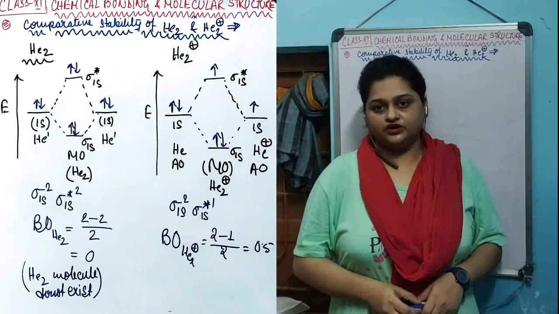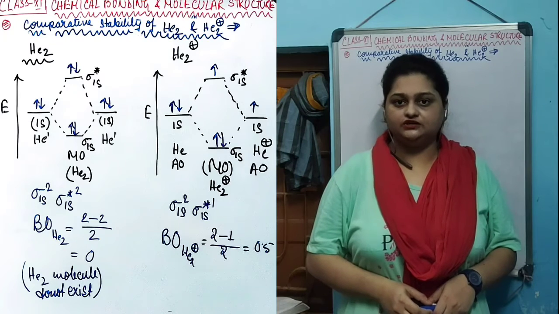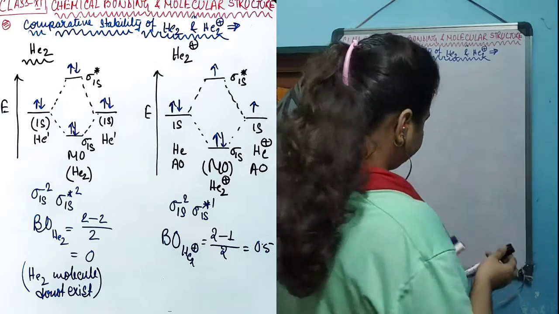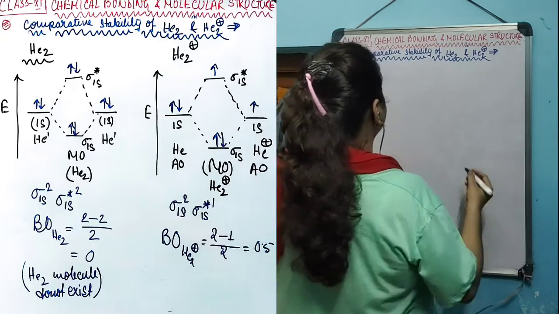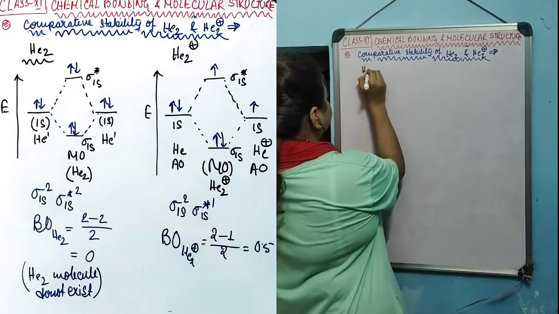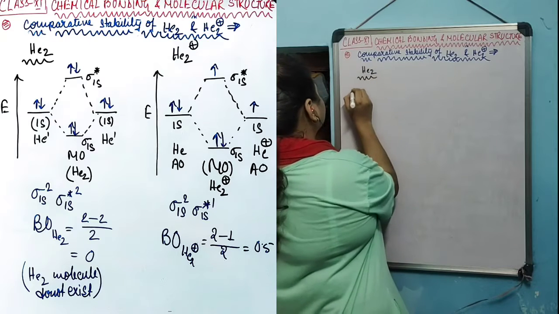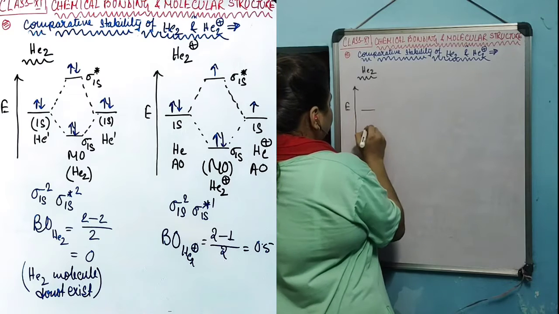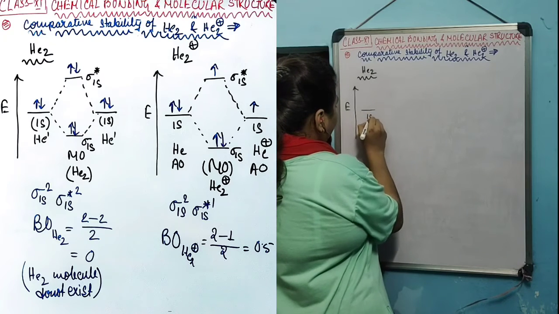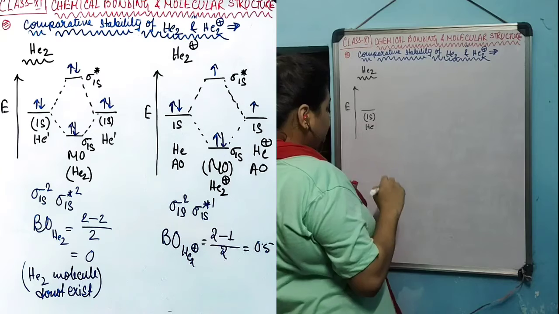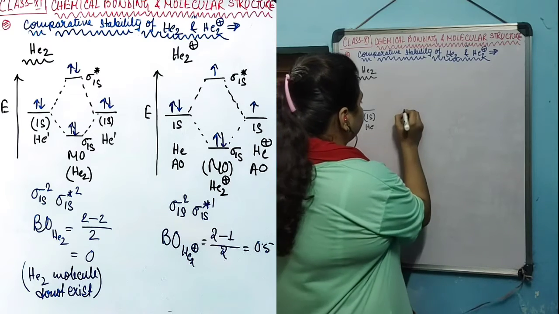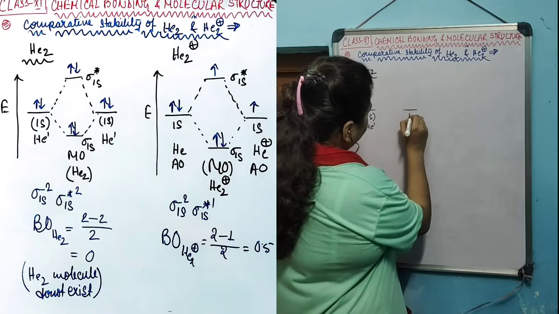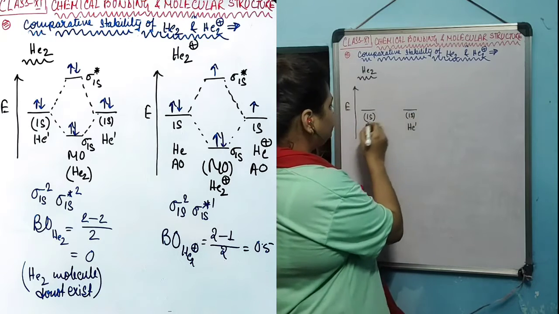Next we are going to compare the stability of He2 and He2 plus species. Let's construct the energy level diagram for these two species. He2. The He atom has a 1s orbital. So this is one He atom, this is another He atom, and the 1s orbitals of the He atoms are combined.